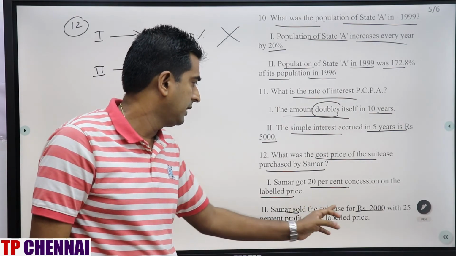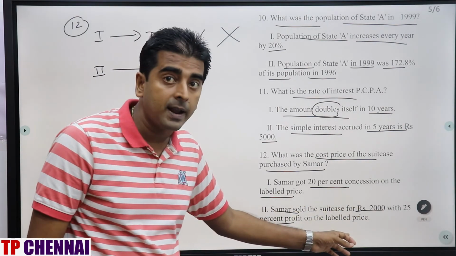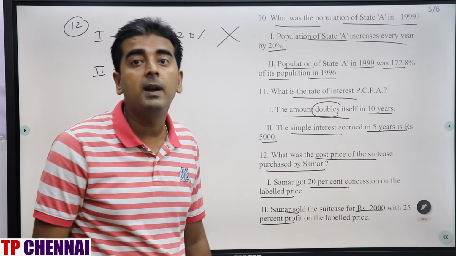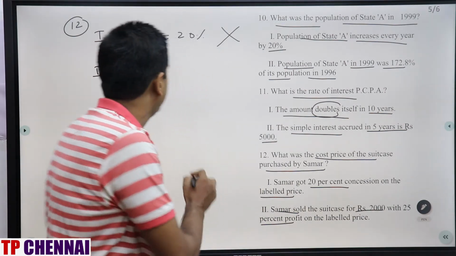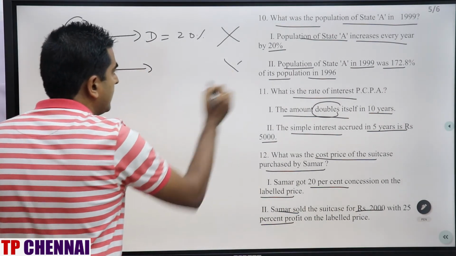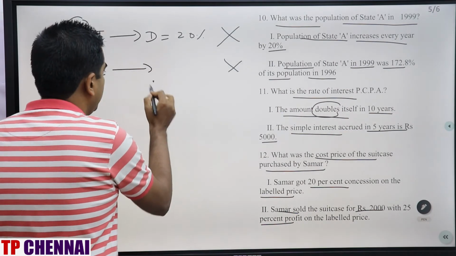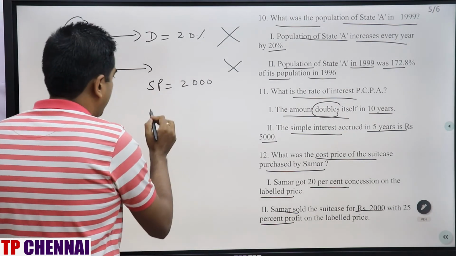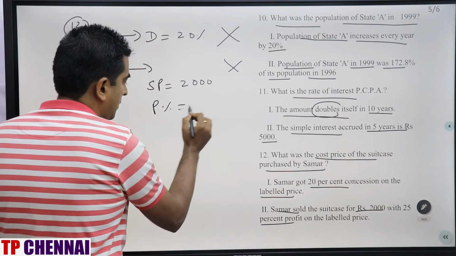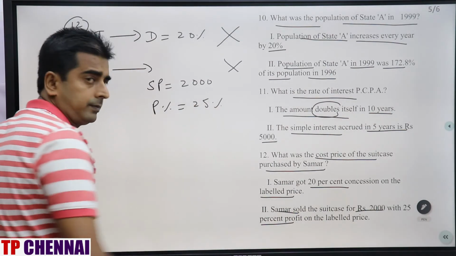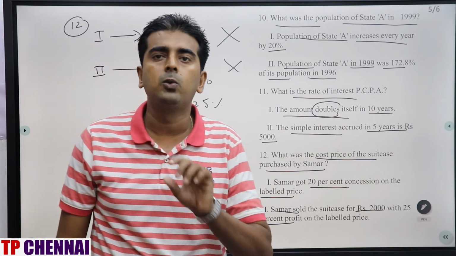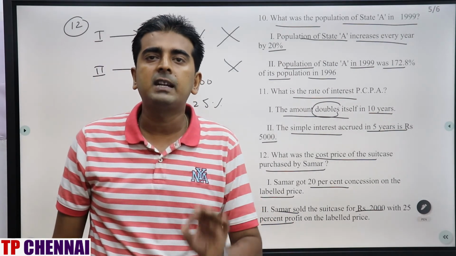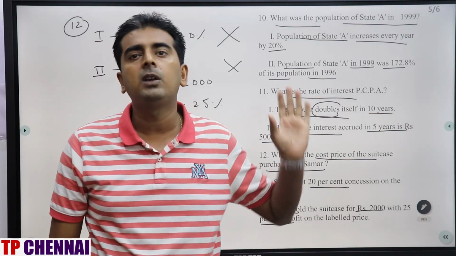Summer sold the suitcase for rupees 2000 with 25% profit, that means you should know the label price also. From the second statement alone you can't get it. But what is the information they have given you? SP they have given you 2000 and profit percent they have given you 25%. So from the first statement alone you can't get it. From the second statement alone you can't get it. That means you have to combine.